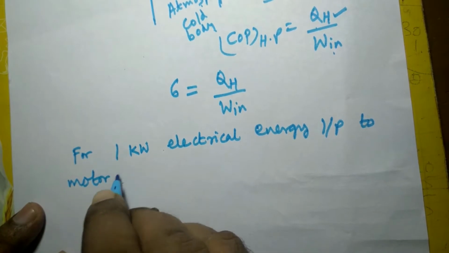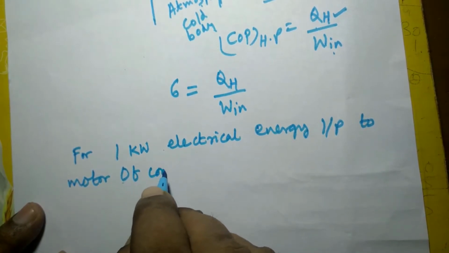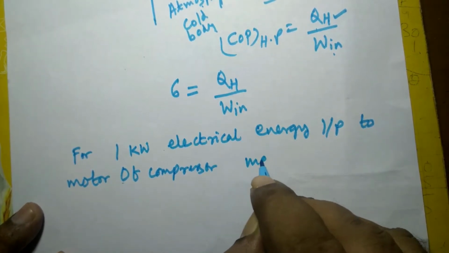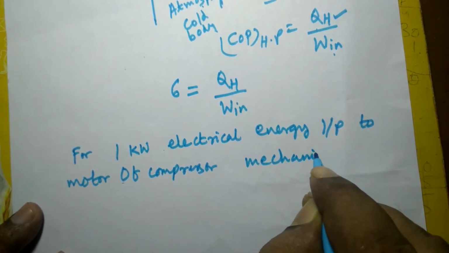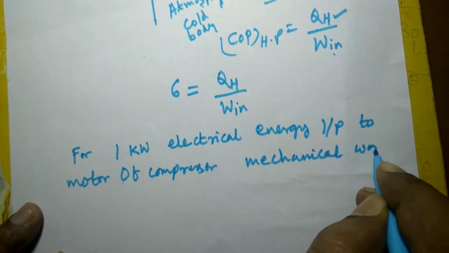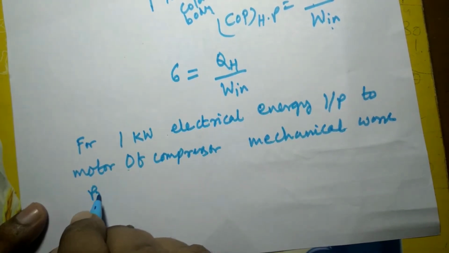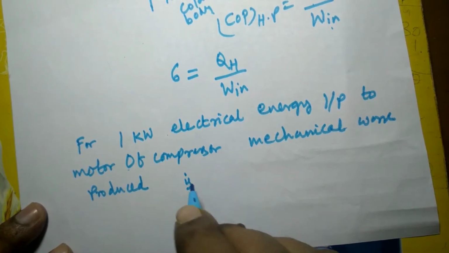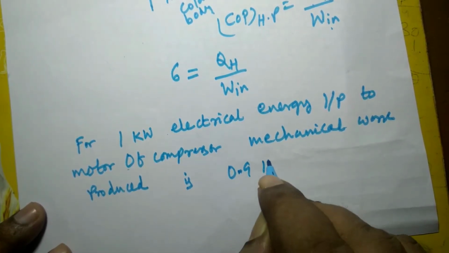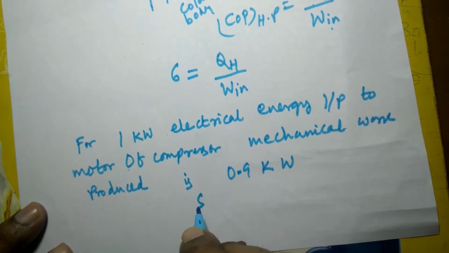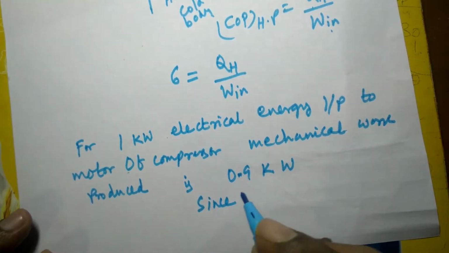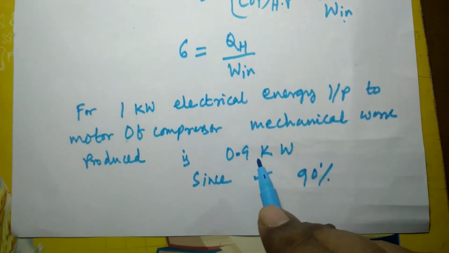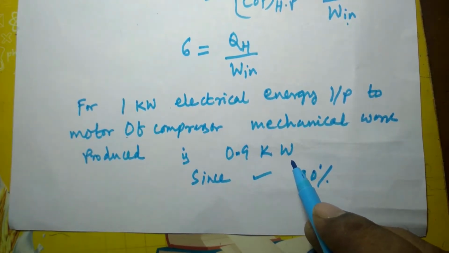Motor is inside the compressor, motor of compressor. Mechanical work produced is 0.9 kilowatt. Since the electromechanical efficiency of motor is 90%, so ये 1 kilowatt को 0.9 kilowatt में convert कर रहा है.